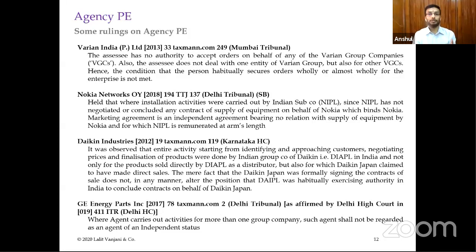Whether it can be said to be concluding of contracts on behalf of the foreign company, conclusion of contracts with customers. No. Then there is no securing of orders, then there is no stocking of merchandise. So even if you can say that the Indian film company was dependent economically on the foreign company, even then there was no execution of any one of the items listed in the agency PE clause. Therefore, there will be no agency PE.